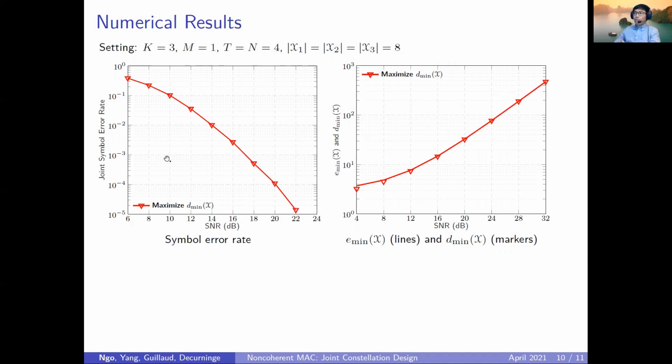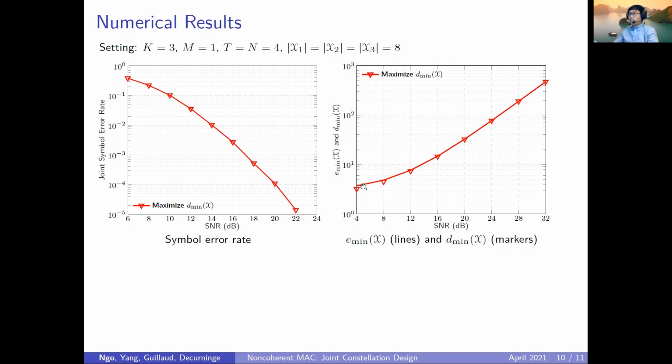Here we first show in the red curve the performance of the constellation that is optimized using the D-mean metric that we proposed. On the left, we show the symbol error rate versus SNR with the ML detector for this constellation. You see that it achieves quite good performance.